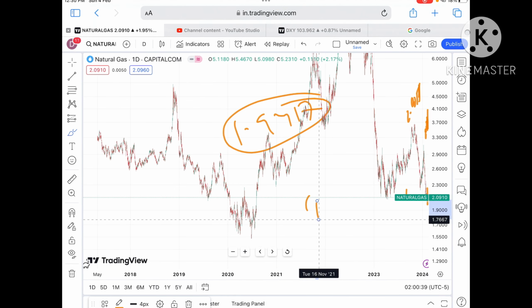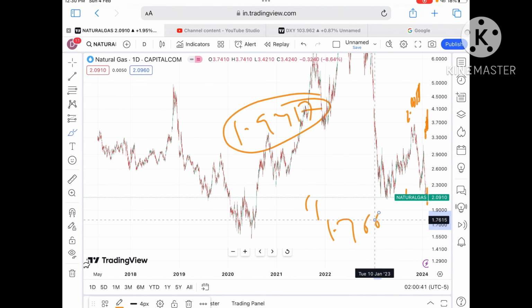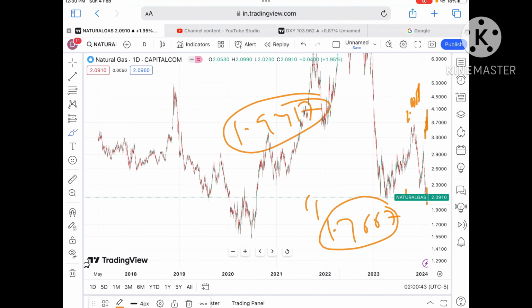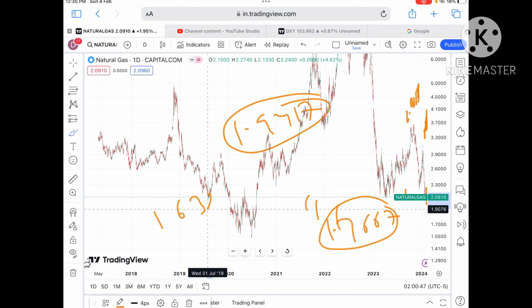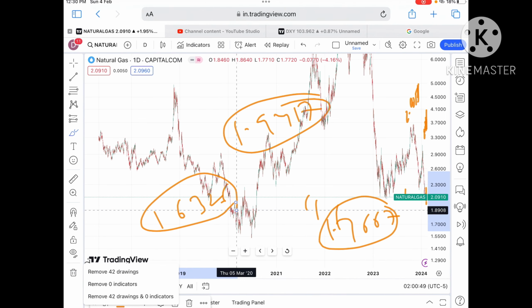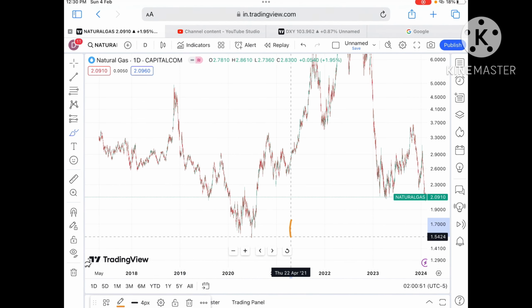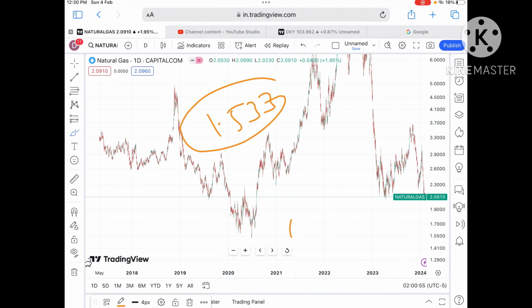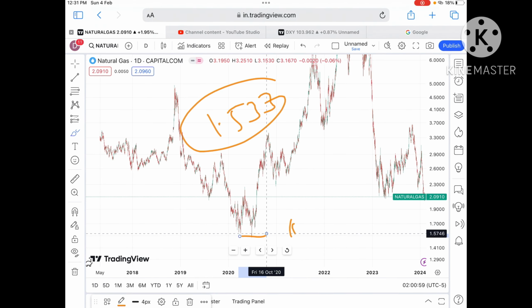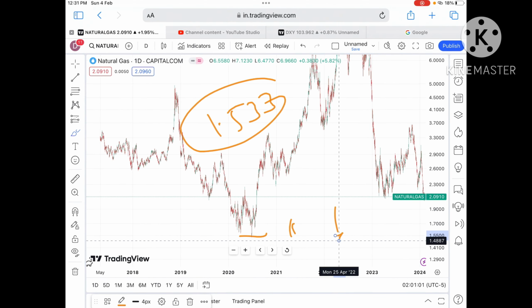If the price falls below that zone, a further fall towards $1.7667, and if that level moves further down, then it will go towards $1.6326. If the price keeps moving below that zone, we can see a further fall, and from there a level of $1.33. If that level moves further low, then there will be a zone breakout and we can see a further downfall.